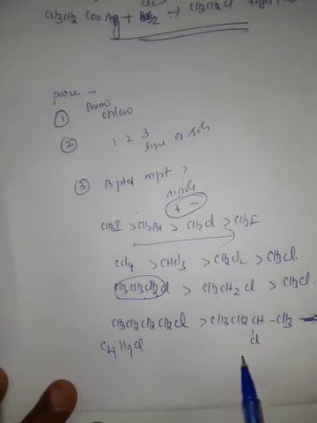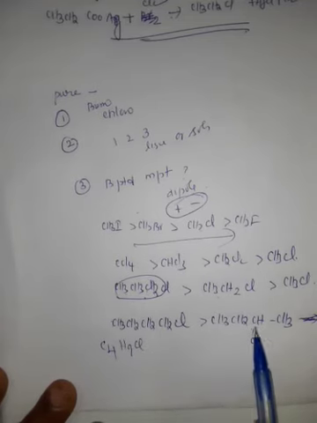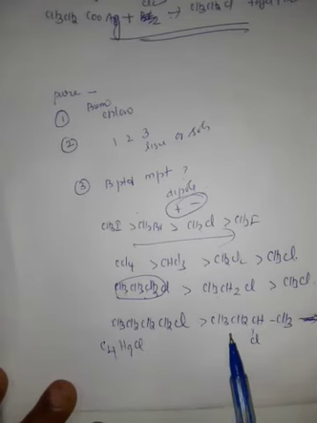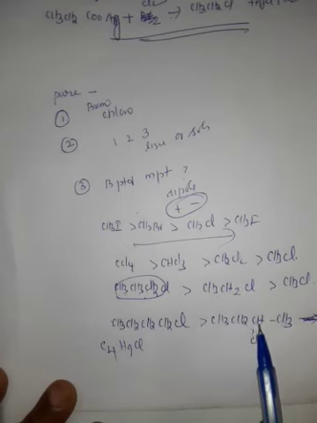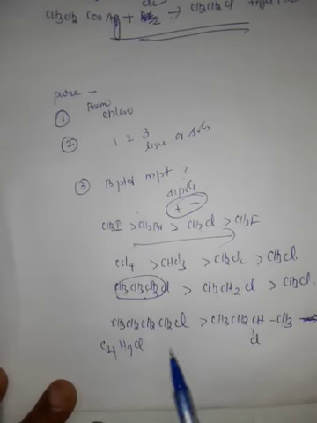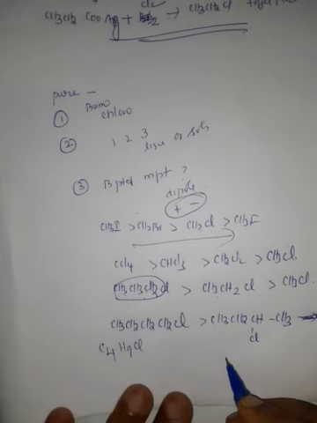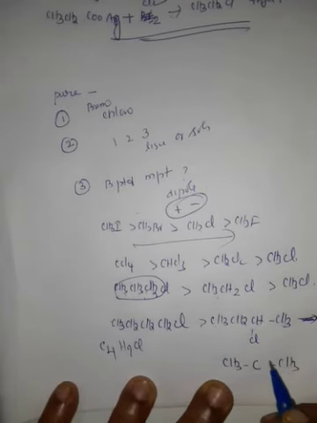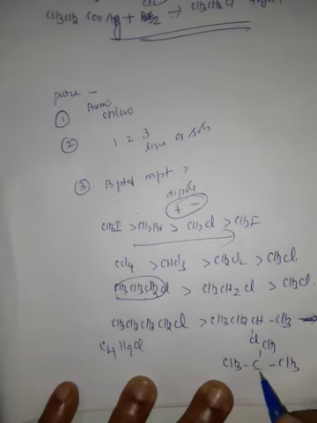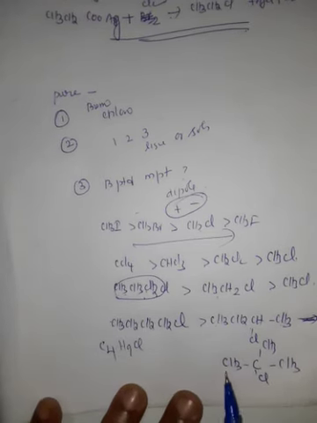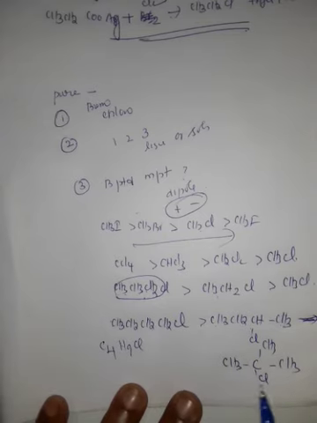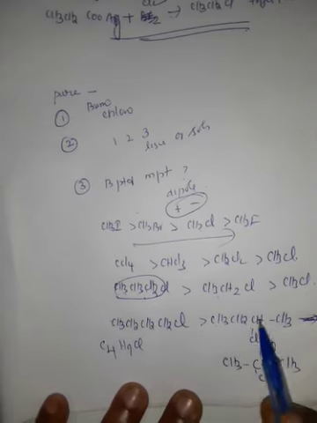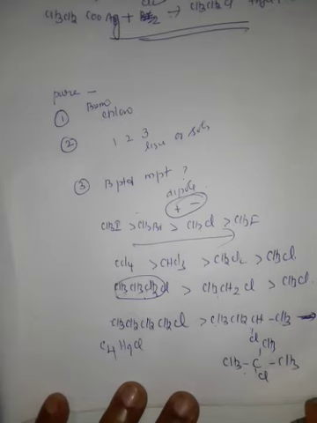Here you count 1, 2, 3, 4, 4 carbon atoms. Hydrogen 9, Cl. Same molecular formula. This is one of the compounds: 1, 2, 3, 4, C4, H9, Cl. Three compounds having the same molecular formula.